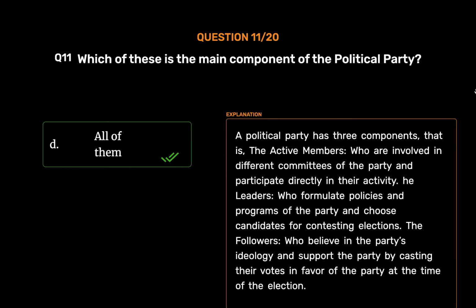All of them. A political party has three components, that is, the active members, who are involved in different committees of the party and participate directly in their activity. Leaders, who formulate policies and programs of the party and choose candidates for contesting elections. The followers, who believe in the party's ideology and support the party by casting their votes in favor of the party at the time of the election.